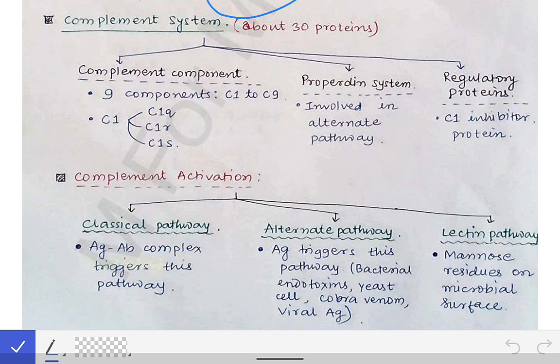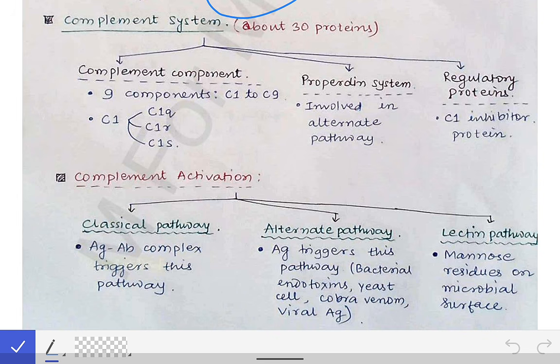Then we have the properdin system. For example, the protein included in the properdin system is factor B, which is required in the alternate pathway of complement activation. We will see there are different methods of complement activation, one of which is the alternate pathway, and in the alternate pathway we require factor B for activation. That factor B comes under the properdin system, so this system is also a part of the complement system.